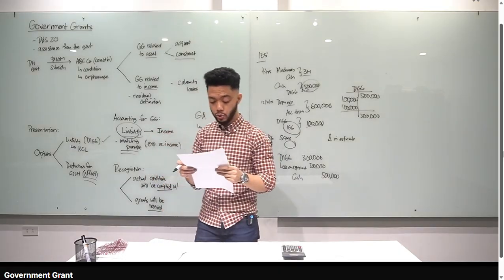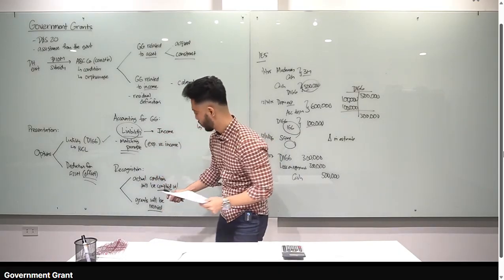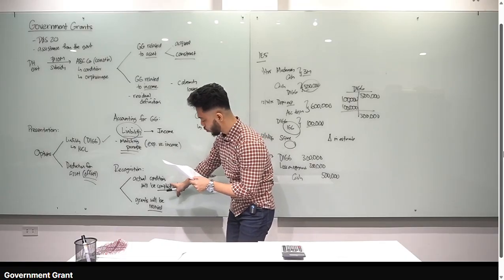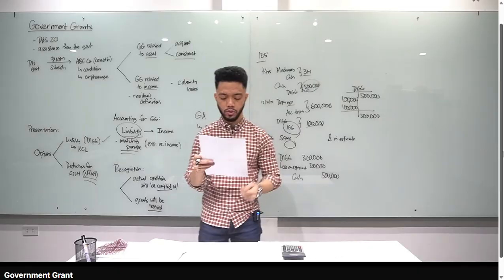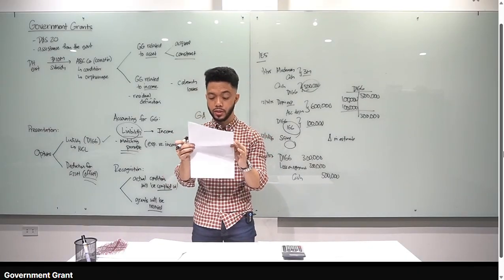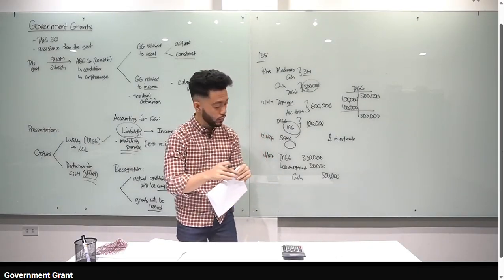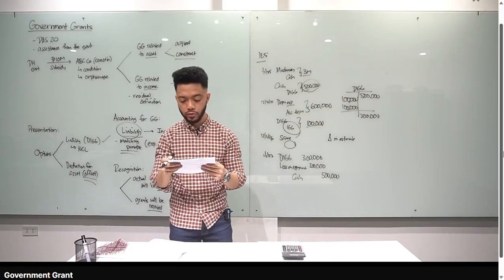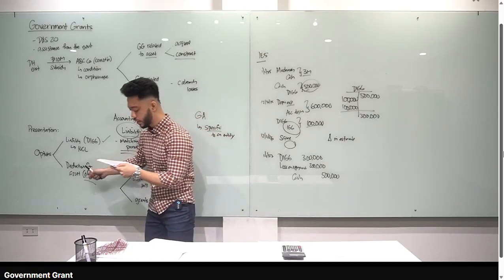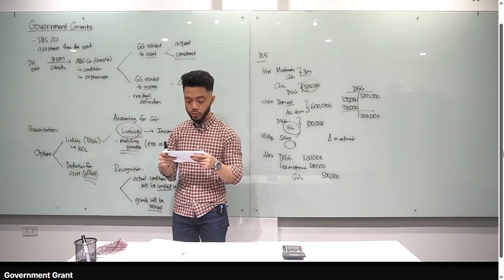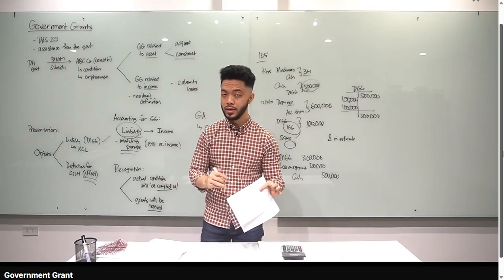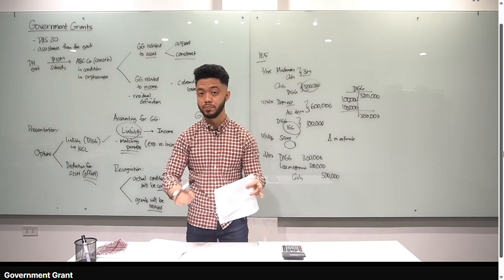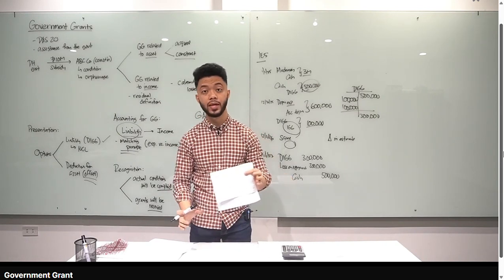Number 4, under PAS-20, a government grant shall be recognized when there is reasonable assurance that the entity will comply with the conditions and the grant will be received. D for number 4. Number 5, which of the following statements is true about government grant? A, government grant related to asset is accounted for as deferred income or deduction from carrying amount. B, grant related to income is presented as other income or a deduction from expense. Diba na-mention ko earlier, pinakauna, na pwedeng mag-credit ka ng expense. Pero ang mas preferred way is debit DIGG, credit IGG. Yun yung ibig sabihin dito.